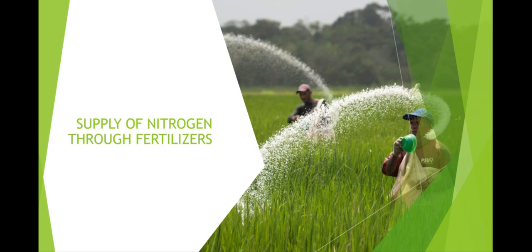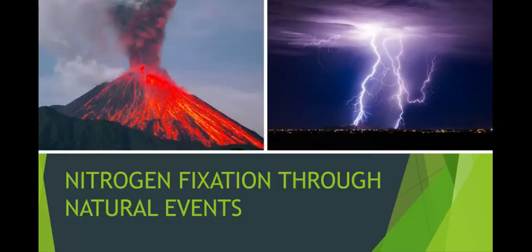Farmers also add fertilizers to the soil to make it rich with minerals like potassium, nitrogen, sulfur, magnesium, calcium. In this way, plants fulfill their requirements and can synthesize proteins and fats. Nitrogen fixation also occurs naturally during lightning and rains, volcanic eruptions.